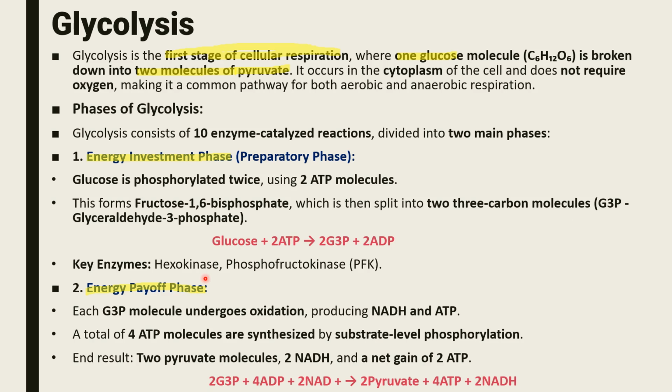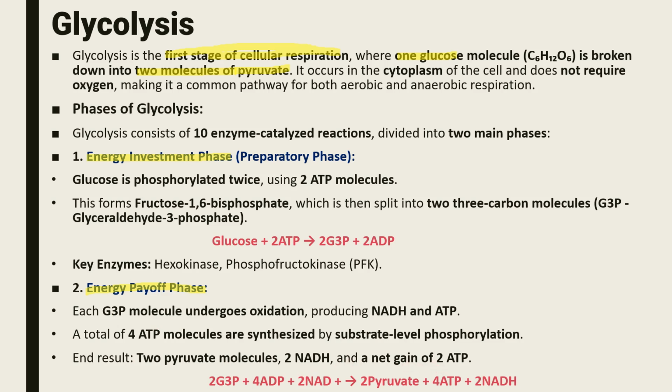And then the energy payoff phase. In the energy payoff phase, the G3P molecule undergoes oxidation, producing NADH and ATP. A total of 4 ATP molecules are synthesized by substrate-level phosphorylation as a result. So here we use 2 ATP and here we got 4 ATP. So the net result would be 2 pyruvate molecules plus 2 NADH and a net gain of 2 ATP.